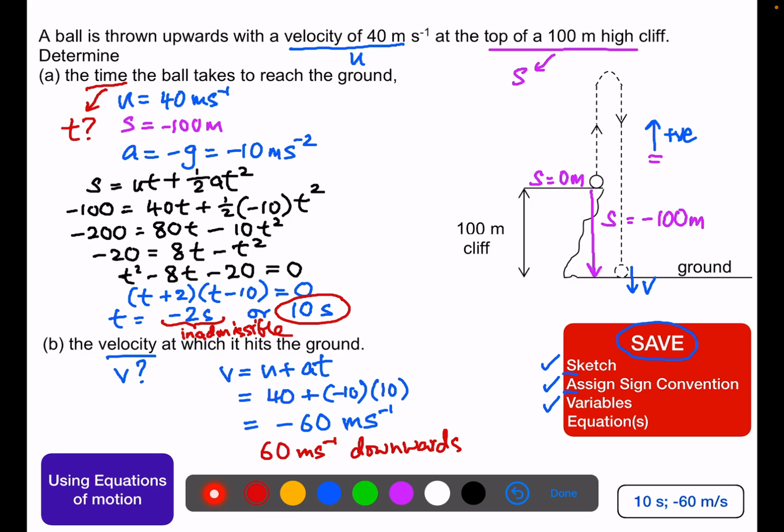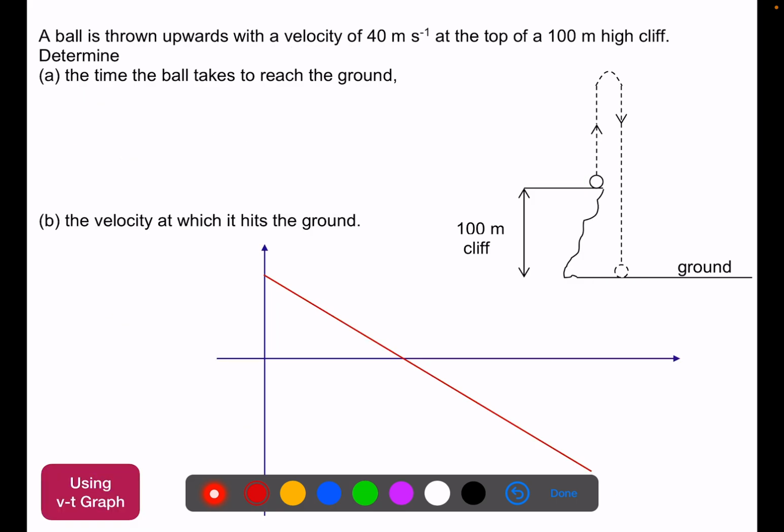Now we can also represent this entire motion using a velocity time graph. We have started with a velocity time graph, meters per second against time in seconds. It was thrown upwards with 40 meters per second. We might want to label the motion of this graph.